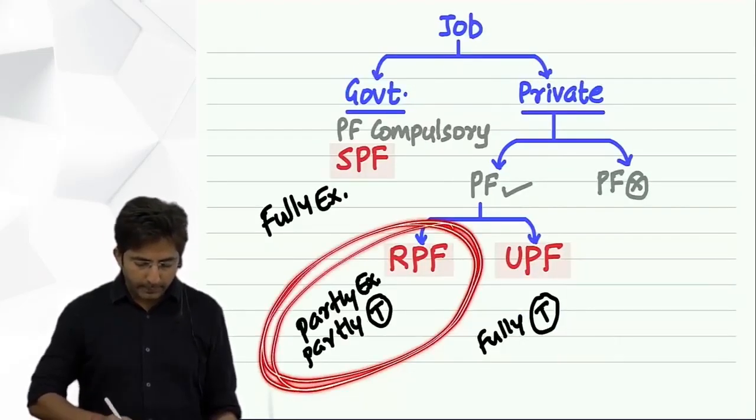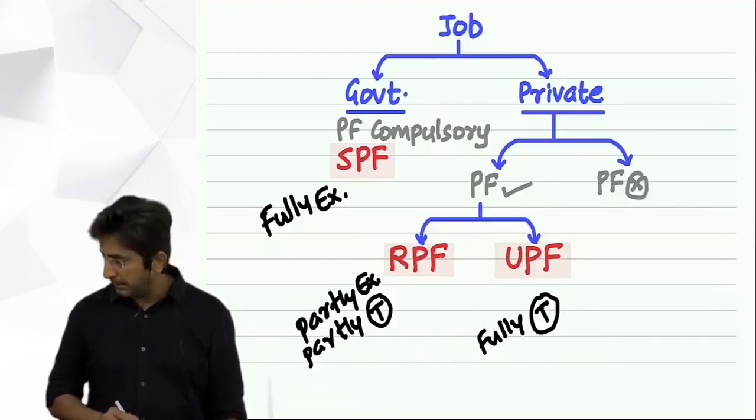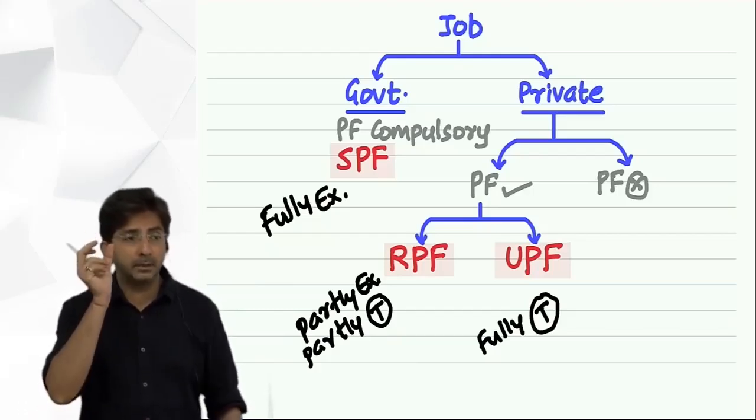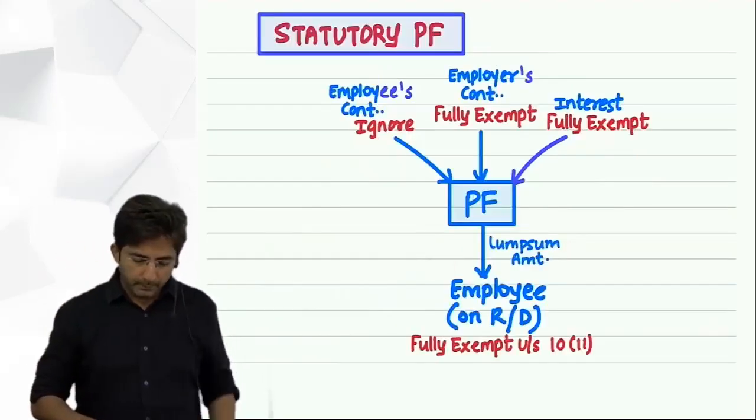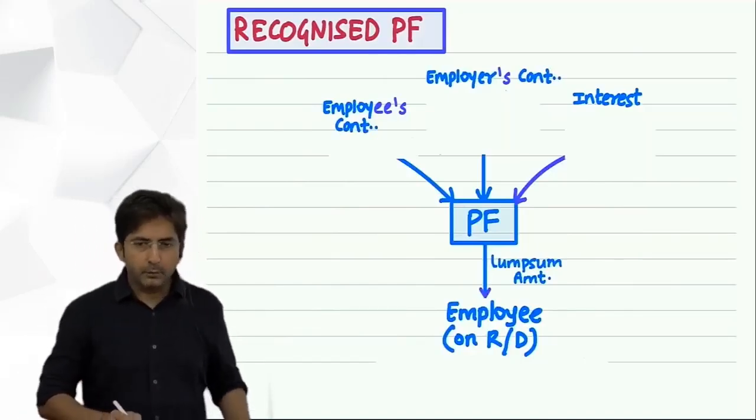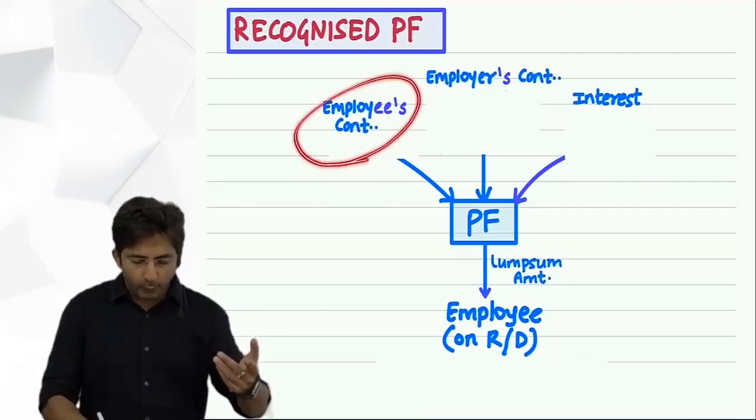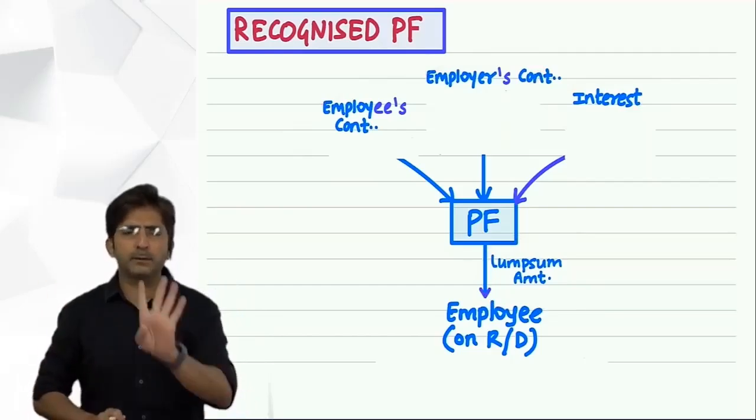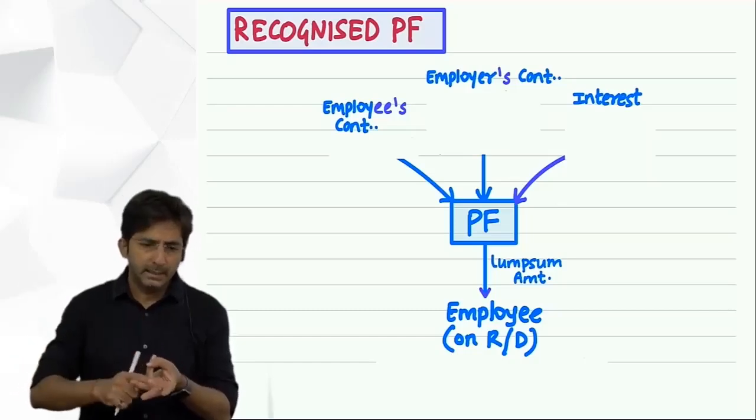Recognized provident fund. Now in recognized provident fund, it will be important because this is partly exempt, partly taxable. So partly means you have to understand how much is exempt, how much is taxable. Obviously some formula, some limits will be there. Okay. So see, even that I will explain with the help of a drawing. Now, whether the question is on statutory provident fund or recognized provident fund, you will always find four standard items. Provident fund means you can expect four things: employee's contribution, employer's contribution, interest, and lump sum amount.